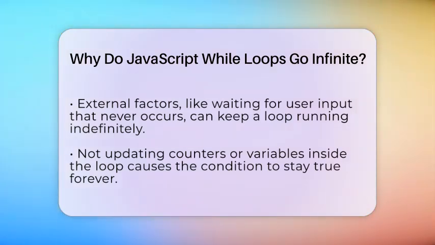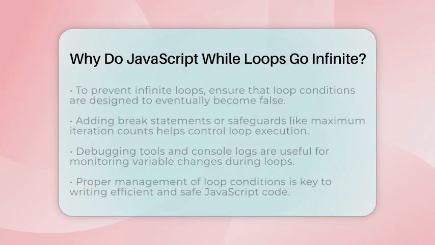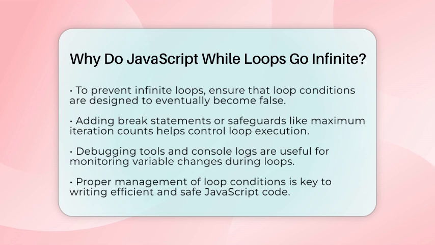To avoid infinite loops, always include code inside the loop that changes the condition variables. Double-check your condition logic to ensure it can become false. Avoid while (true) unless you have a clear way to break out of the loop with a break statement. If your loop depends on user input or external events, add safeguards like timeouts or maximum iterations to prevent endless running. Using console logs or debugging tools helps you see how variables change during each loop cycle.